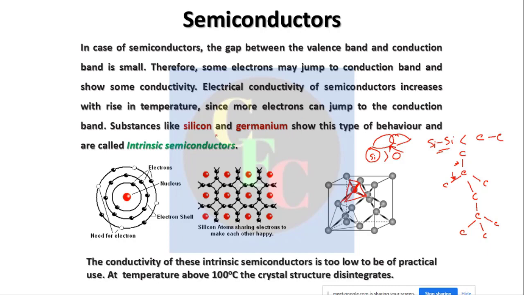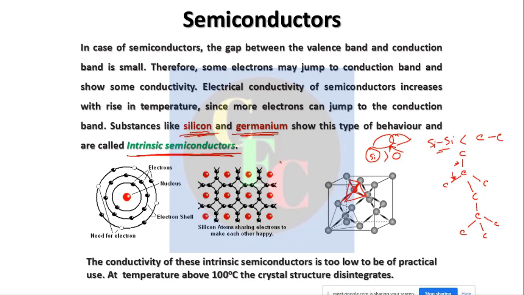Now, silicon and germanium are called intrinsic semiconductors, or you can say pure semiconductors. That means these semiconductor properties of silicon and germanium are intrinsic, inherent to silicon. It does not matter where the silicon is, on Earth, Moon, or Mars.